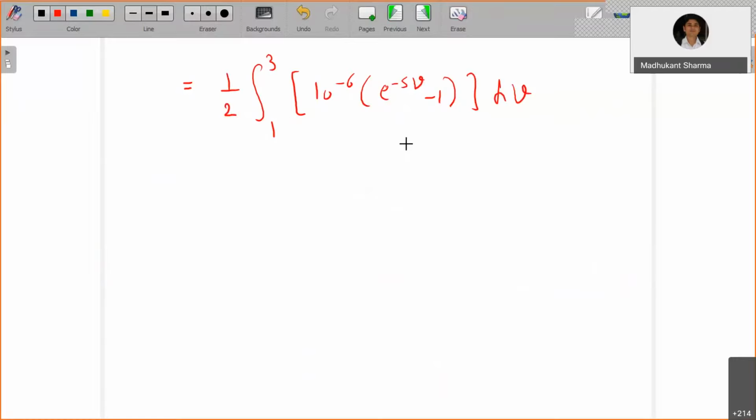Now you know how to evaluate this integral. It's very simple to evaluate. So I may give you the final answer here. That's going to be 0.3269, which you can verify. Evaluate this integral and you can verify.